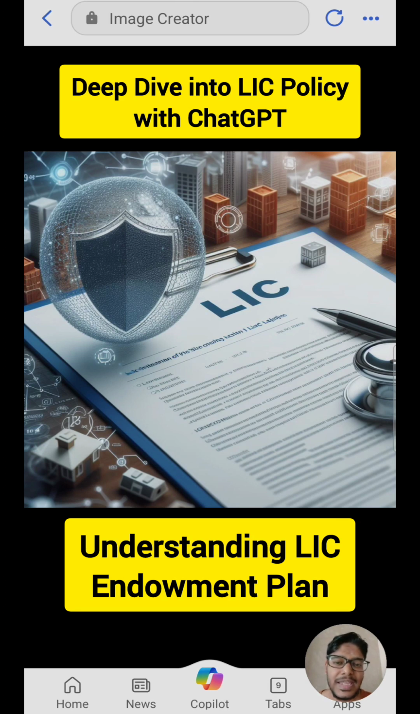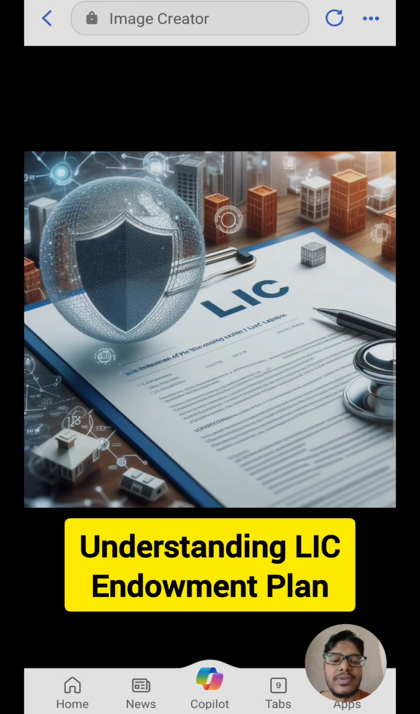This is not a make-money-from-ChatGPT or prompt engineering kind of series, but a simple series where we will learn new things about the questions we have about the things around us. The emphasis today is on improving our financial health, and in that regard we are going to understand LIC policies in detail. So with that in mind, let's start the video for the day.